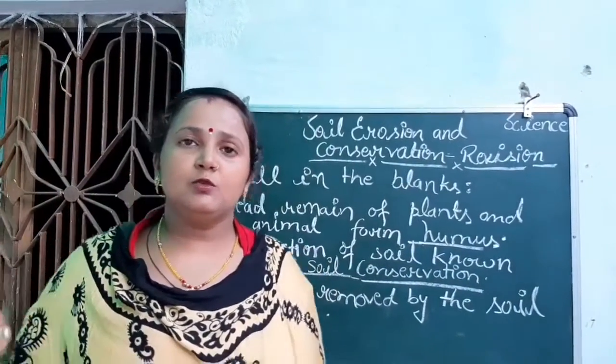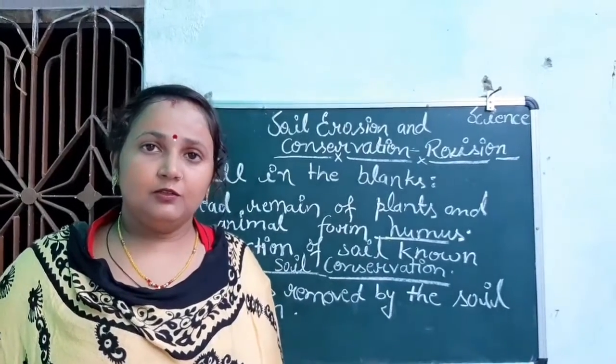Give the answer. Think about it. When soil erosion happens, what is removed?